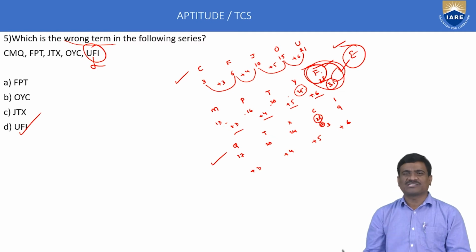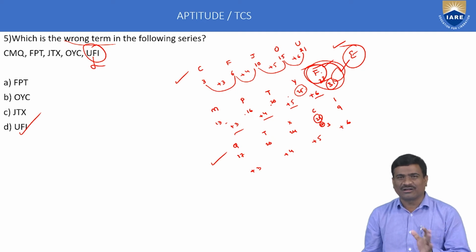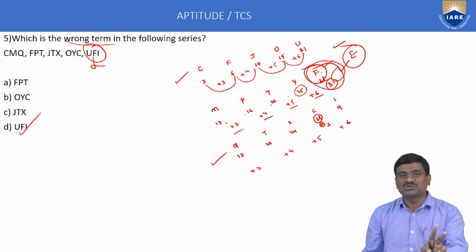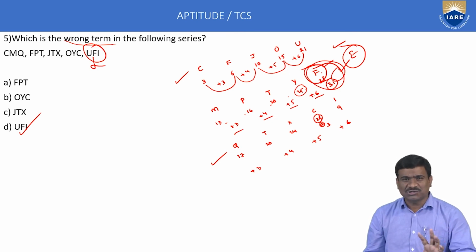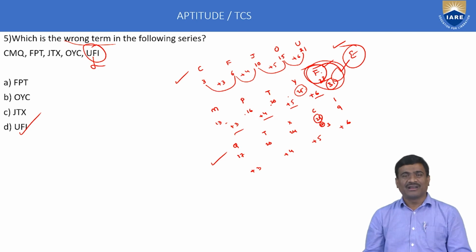Very simple concept. Letter concept means letter series, letter classification, letter analogy. In total we have 3 subtopics. If you prepare these 3 topics perfectly, in the TCS test pattern you get minimum 2 marks. In the alphabetical letters concept, just follow A to Z. A to Z means cyclic repetition but not ending. If you follow that order perfectly, then 2 marks are completed.